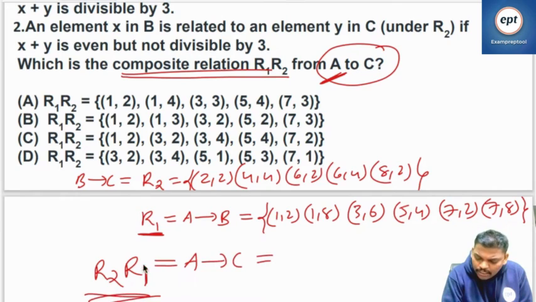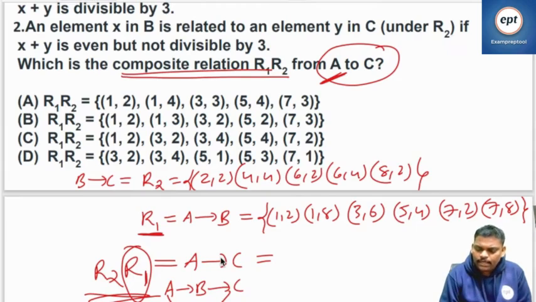Because first the inner one will start. So R1 is A to B, R2 is B to C. So B cancels, so A to C will come. Right? First R1 you start, then R2.